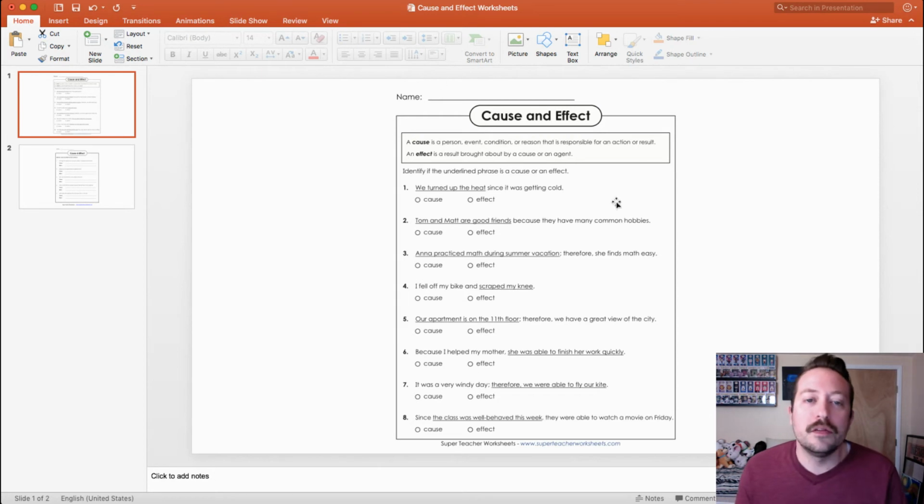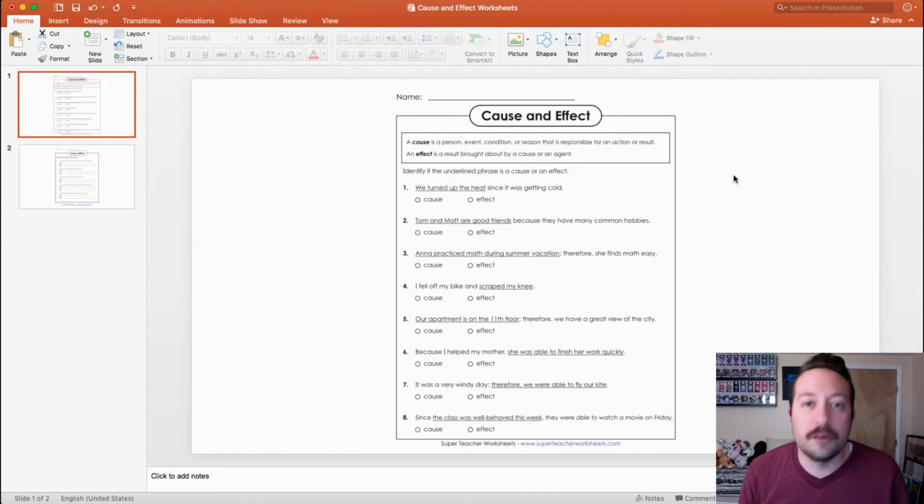So basically, this is your assignment here. There's two worksheets, okay? This first sheet gives you the definition. A cause is a person, event, condition, or reason that is responsible for any action or result. Whatever a cause is, it's the reason why something happens, which is the effect. The effect, as this says, is a result brought about by a cause or an agent or an action.